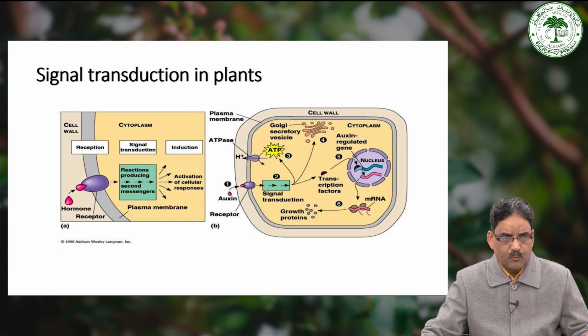Basically, the hormone binds with the receptor, and after binding various reactions are produced, second messengers can be there, and then finally some activation of the cellular response occurs.